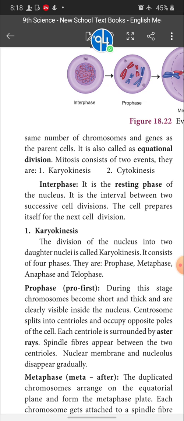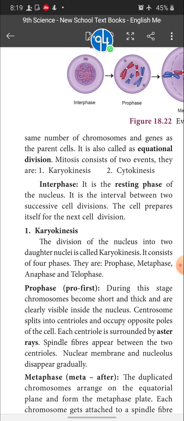That preparation period is called the interphase stage. What is going on during the interphase stage? During the interphase stage, the diploid somatic cell multiplies the DNA, which makes the chromosomes, and also the RNA, protein and the other cell organelles which are necessary for cell division. All are prepared in this interphase stage. So we can also call this interphase stage the preparation period. That is what takes place during the interphase stage.